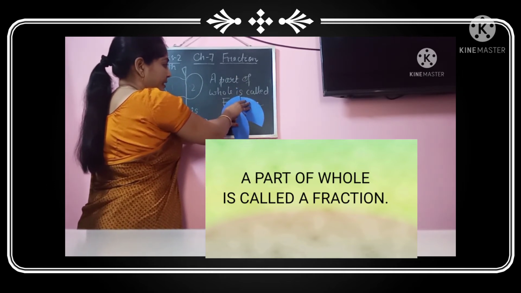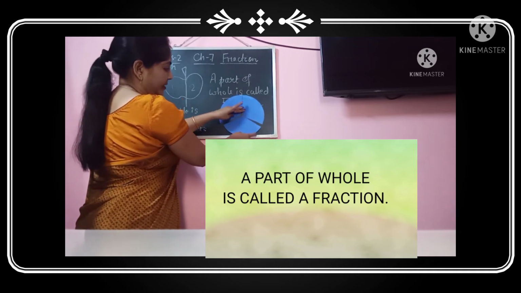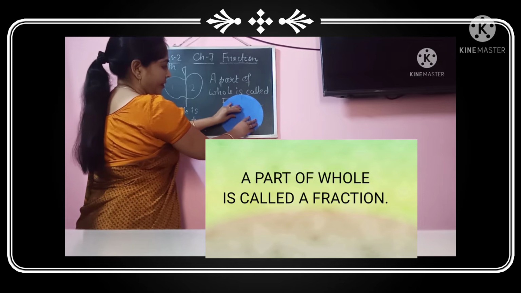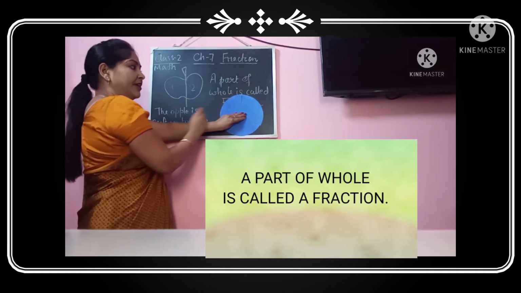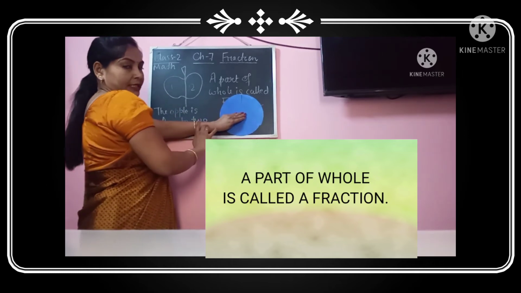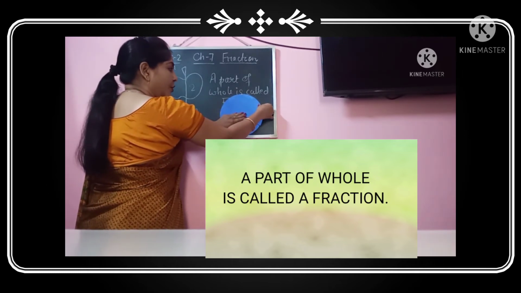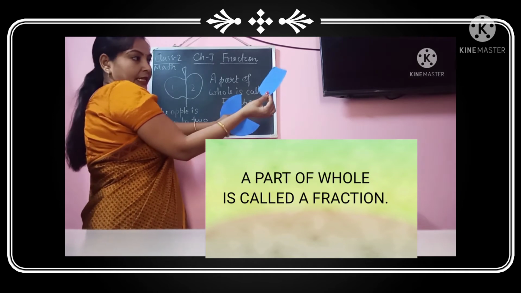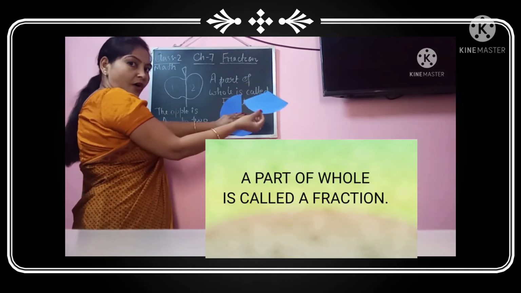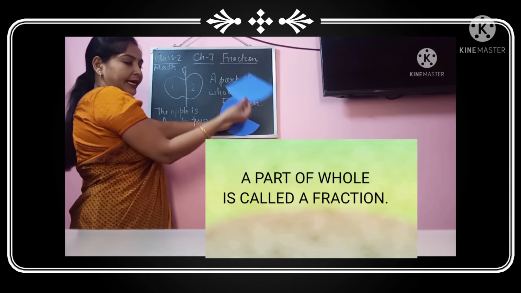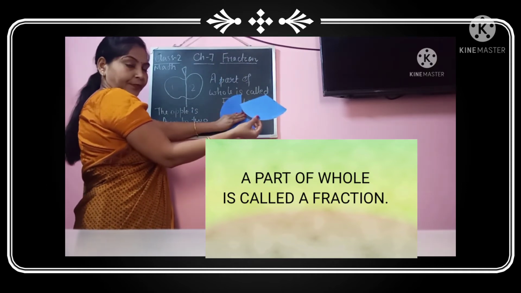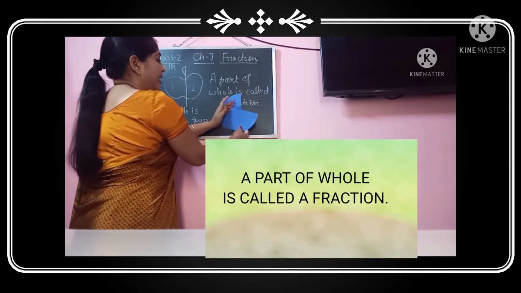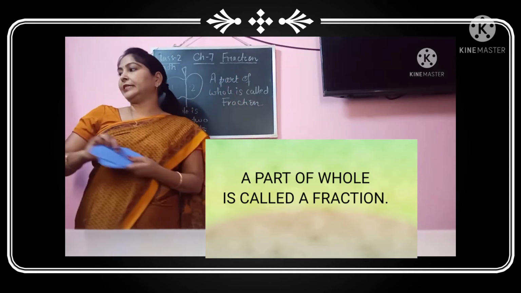Now this circle is being divided into three equal parts. You can see here, this was the whole circle. I have divided it into three equal parts and I'm going to remove one part of the circle. What fraction of the circle have I removed? It is 1 by 3 fraction. 1 by 3. In the same way, I will show you one more example.